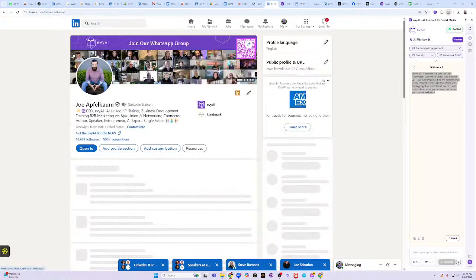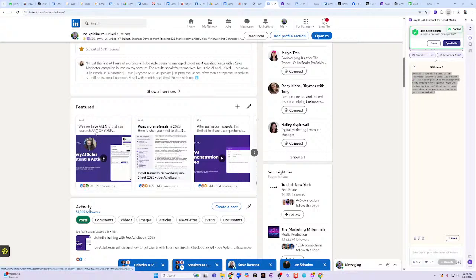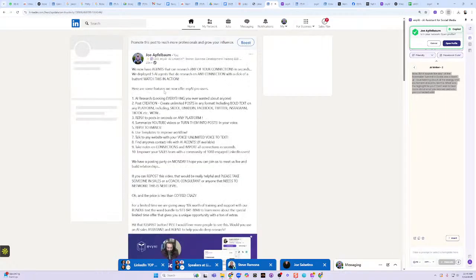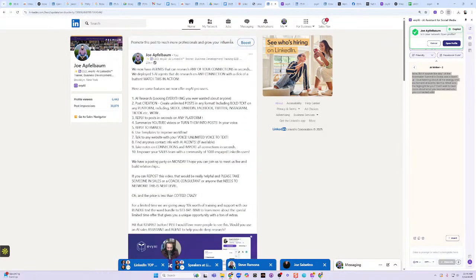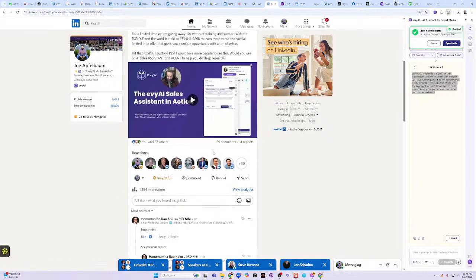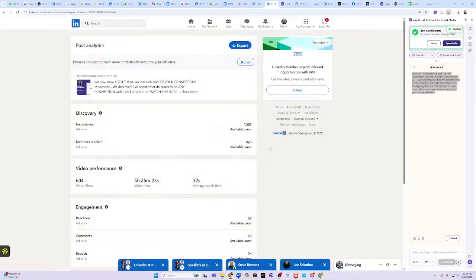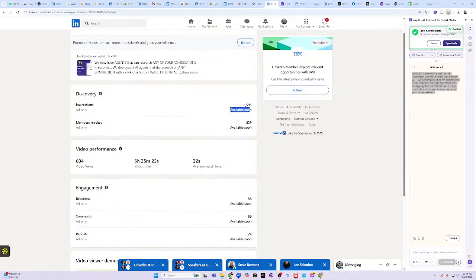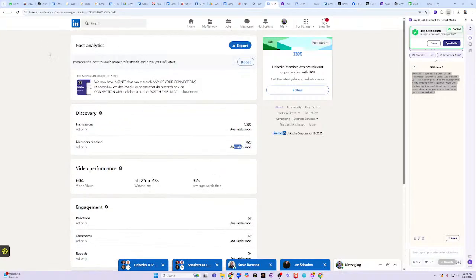If you go to my profile, and you scroll down to the featured items, I'm looking to get more likes and comments on this new video that shows how the AI agents work. And by the way, I just boosted this using the new boost feature. And if I click on impressions on the boosting, you're going to see that I don't have stats yet, but I'll do a separate video on how the stats went related to the ads that I'm running. So I'm going to be spending $200 in advertising to promote this particular video.